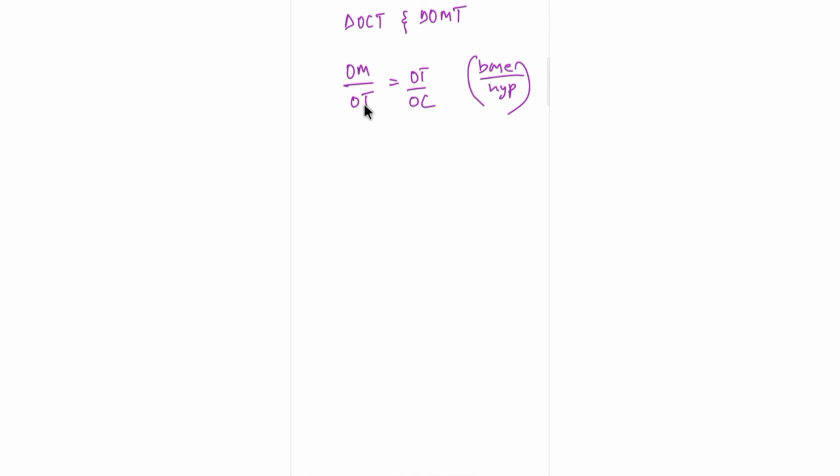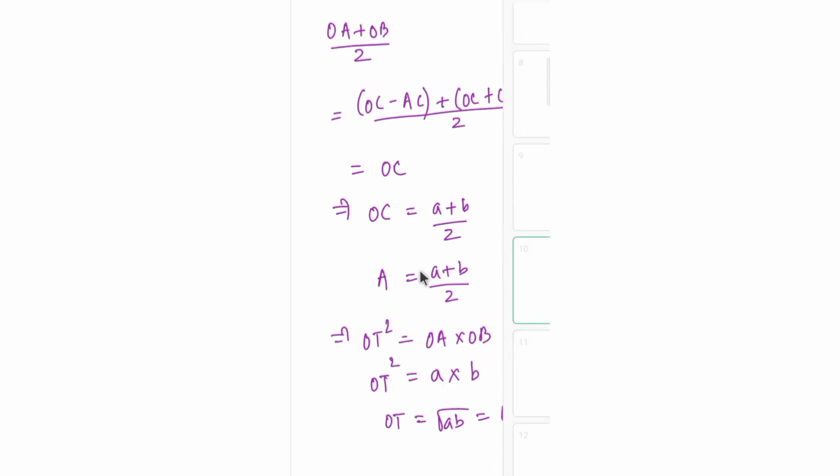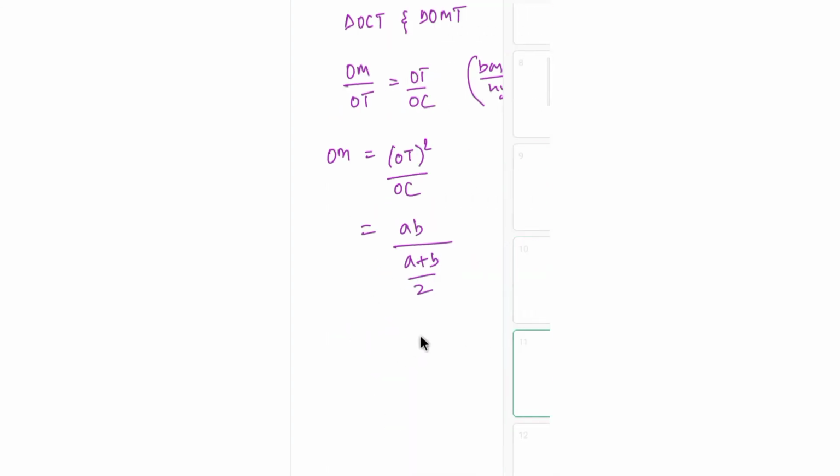So when you cross multiply, OM will be equal to OT square divided by OC, isn't it? And what is OT square? It is the geometric mean squared, so it's actually AB. And what is OC? A plus B divided by 2, you can infer it from here. So AB divided by (A plus B) by 2 is equal to 2AB by A plus B. So we have got OM, which is our harmonic mean. So OM will be our H.